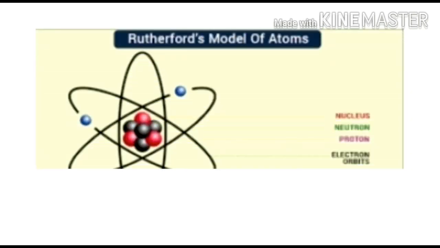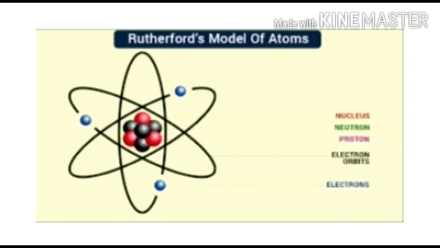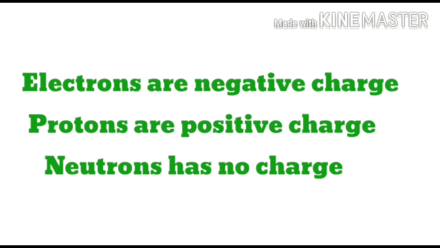Now, understanding the subatomic particles, let us see the model of an atom. So, this is the model of an atom which was proposed by Rutherford. The electron has negative charge, the proton has positive charge, and the neutron has no charge.